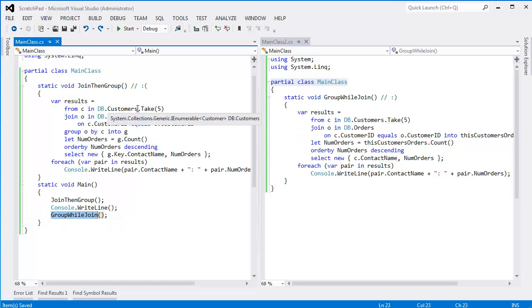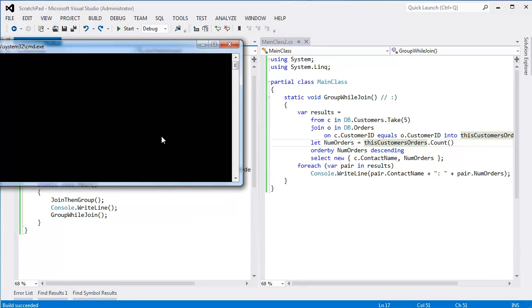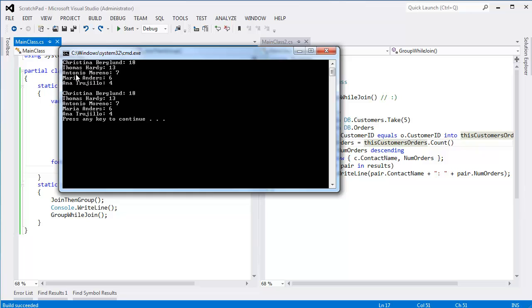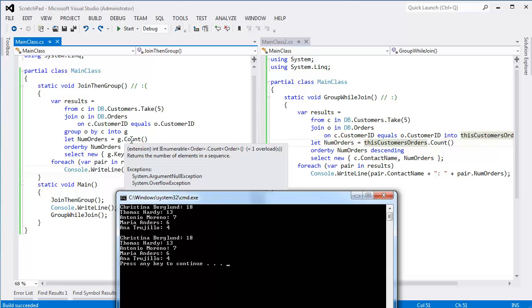And one thing I added is I said .Take(5). I got tired of having all that data show up on the screen. I just said, hey, the first 5 customers that show up, let's take those ones and figure out which ones have the most amount of orders. So if I run this, Control F5, you can see Christina, she did 18, Thomas 13, Antonio. This data set is identical to this data set.